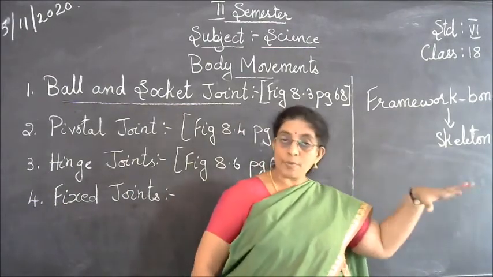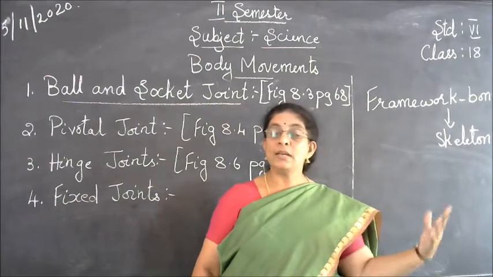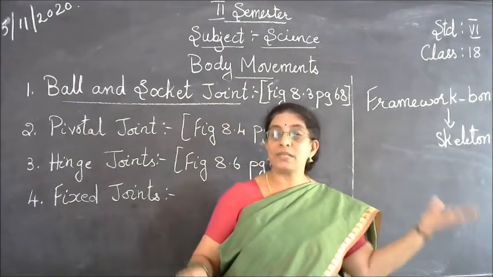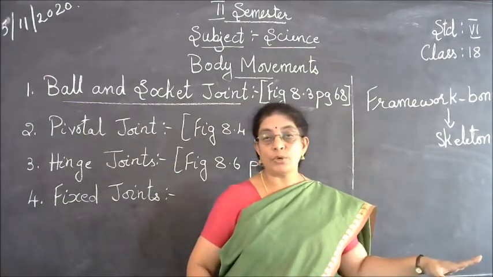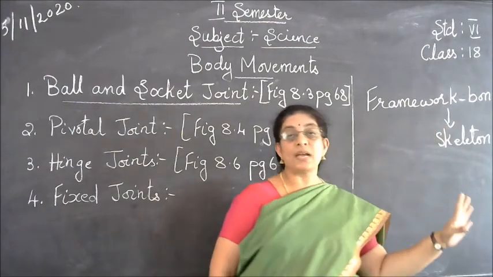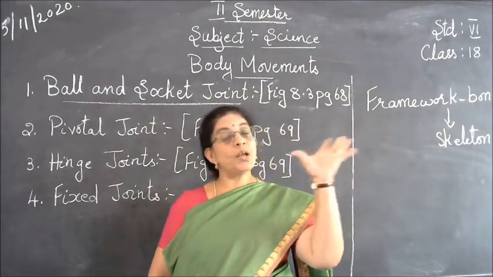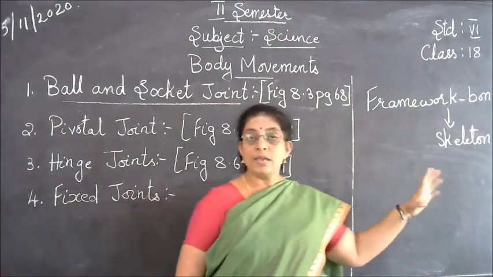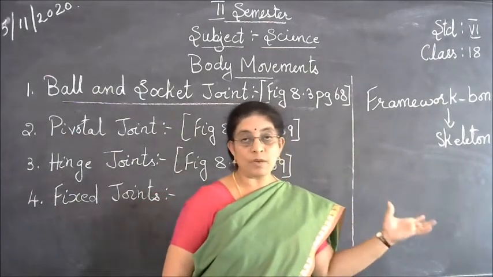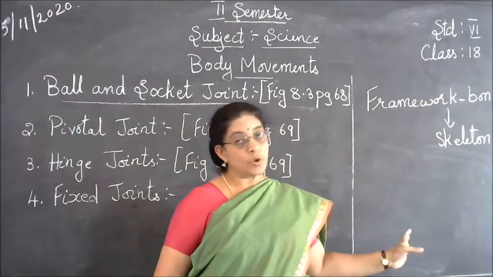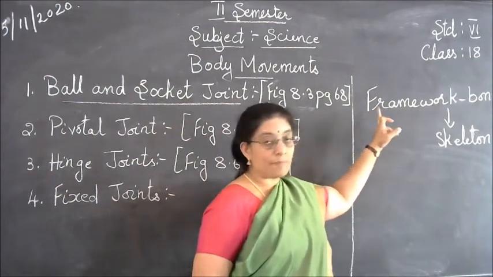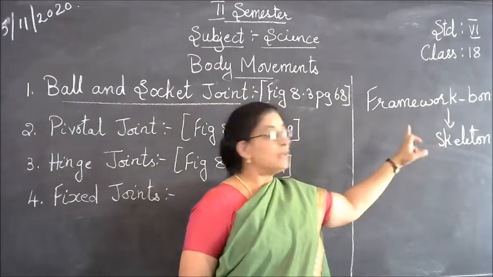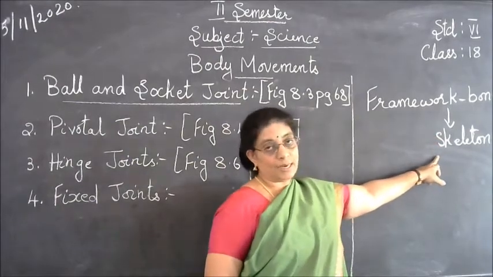And on top of this we have the flesh, the muscles, everything on these bones. So the bones give us a shape to the body. If the bones were not there, it is not possible for human beings to do any type of work. So over here the main framework of the bones is called the skeleton.